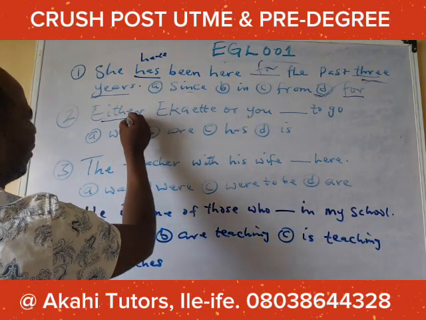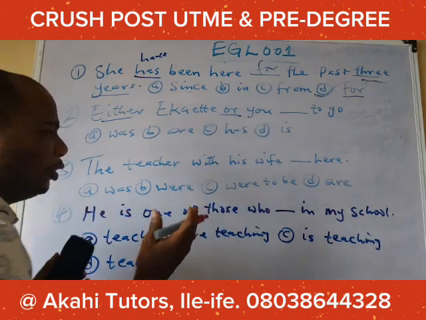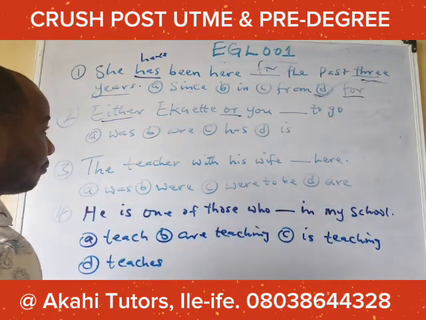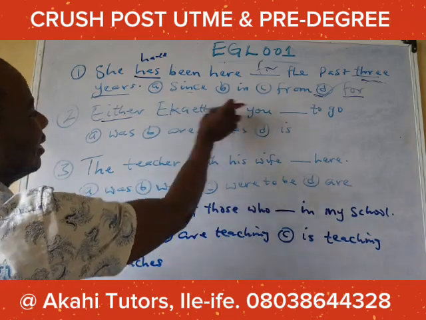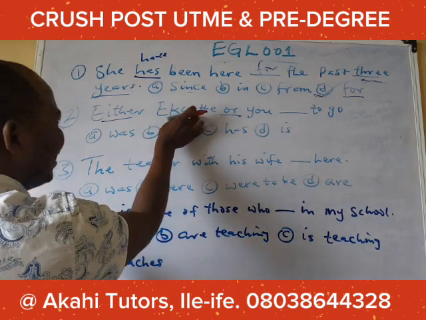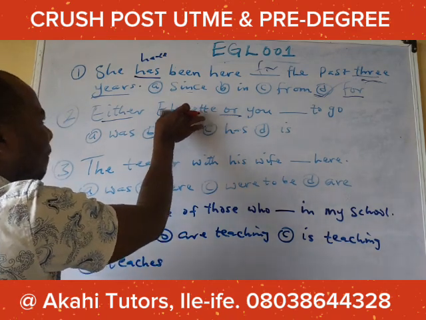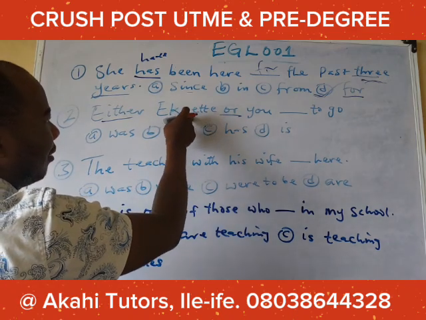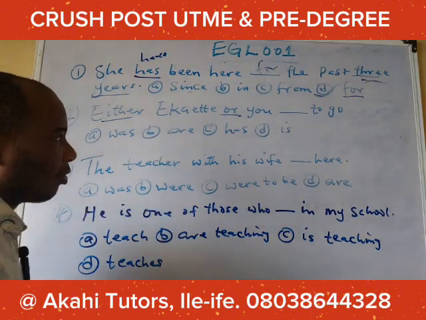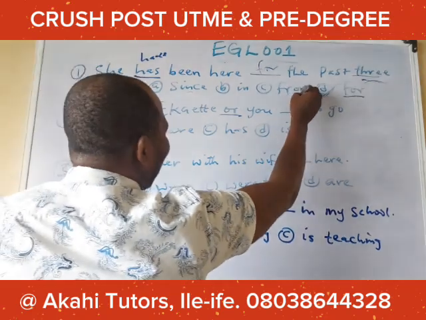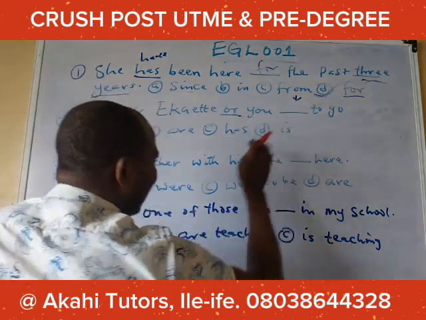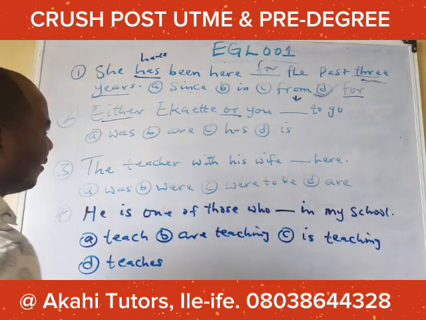Whenever any of the correlating conjunctions is used to link two separate subjects, separate persons or individuals together, the rule of proximity concord states that the verb will agree with the subject that is nearer to the space.